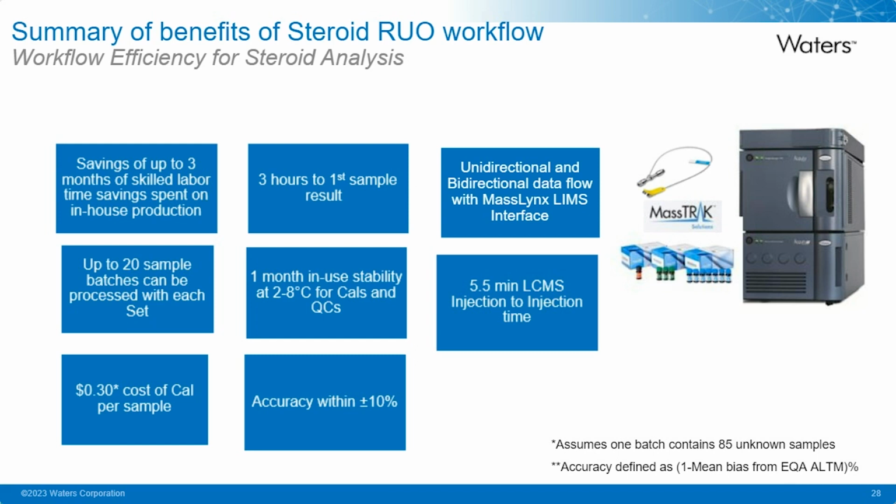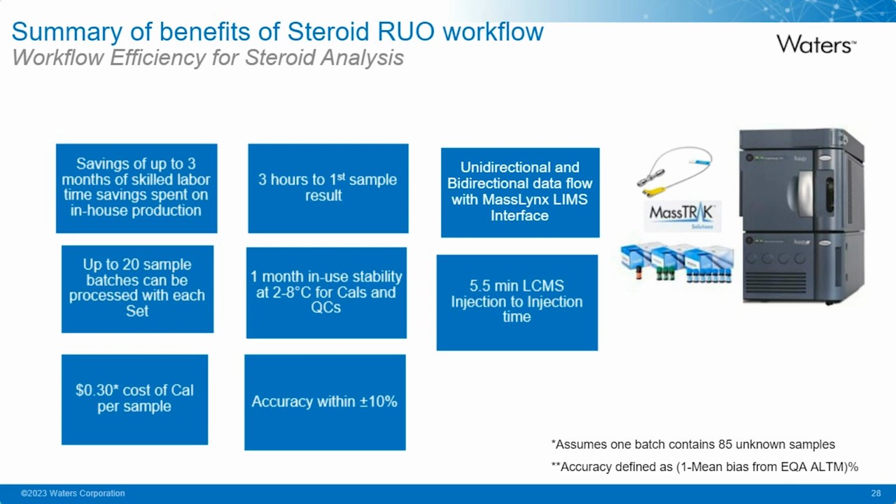You've already prepared the sets. You perform the analysis of a typical batch of between 48 to 96 samples, which takes about 2 hours. Then the LC-MS analysis for the calibrators, followed by the first sample, takes about 3 hours overall when you incorporate both the sample preparation and the analysis time. There is 1 month in-use stability, which Isha has already highlighted with the Skeleton QCs, and we've demonstrated that when we analyse these, the accuracy compared to EQAs is within 10%.